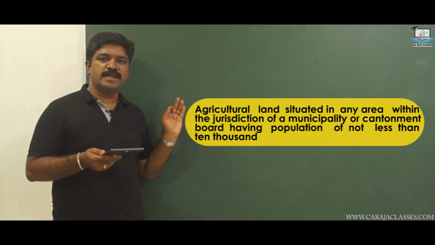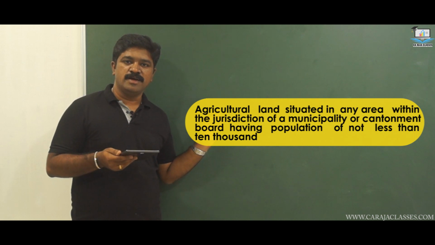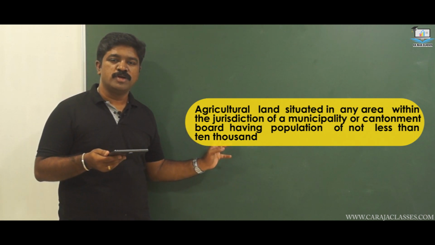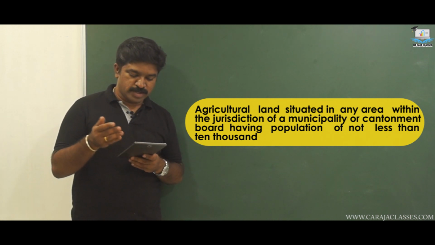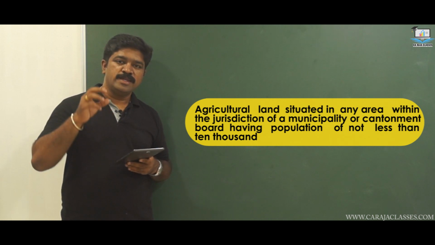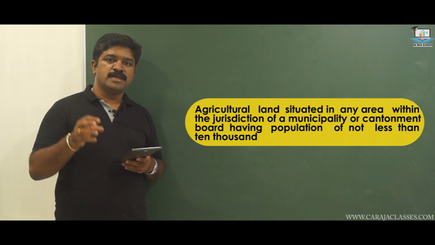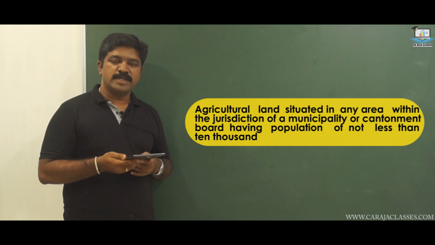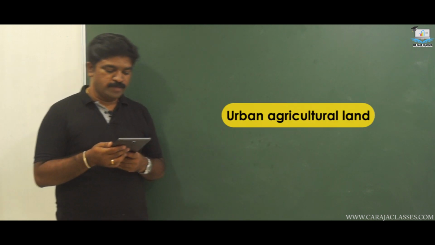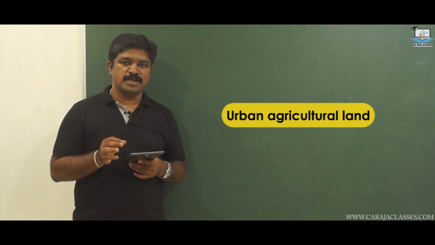If agricultural land is situated in any area within the jurisdiction of a municipality or cantonment board which has a population of not less than 10,000, then that agricultural land, even though it is agricultural land, will be classified as urban agricultural land.